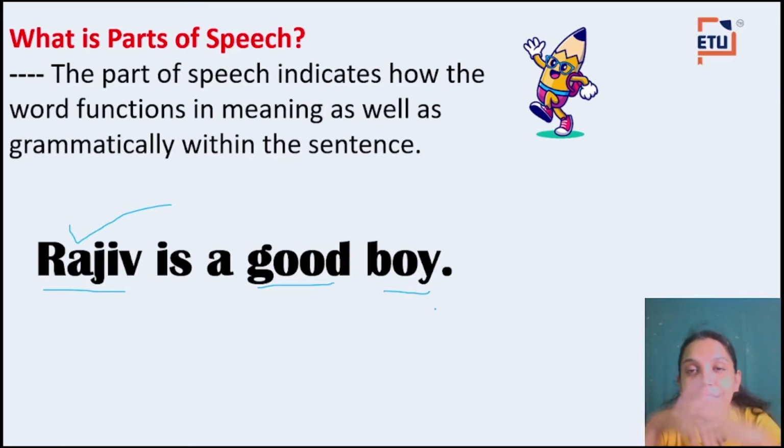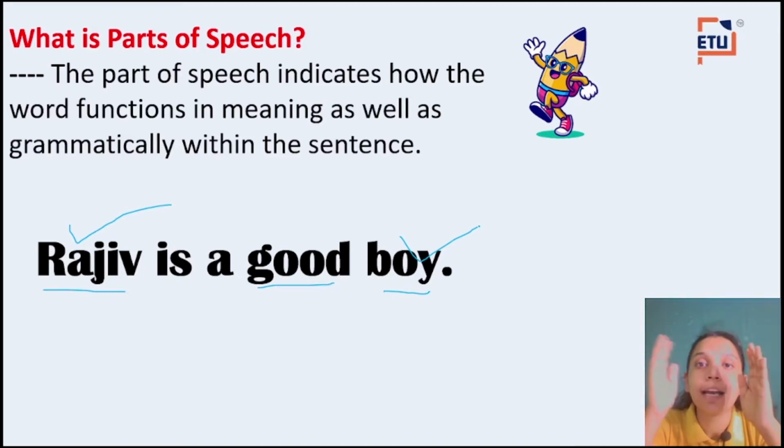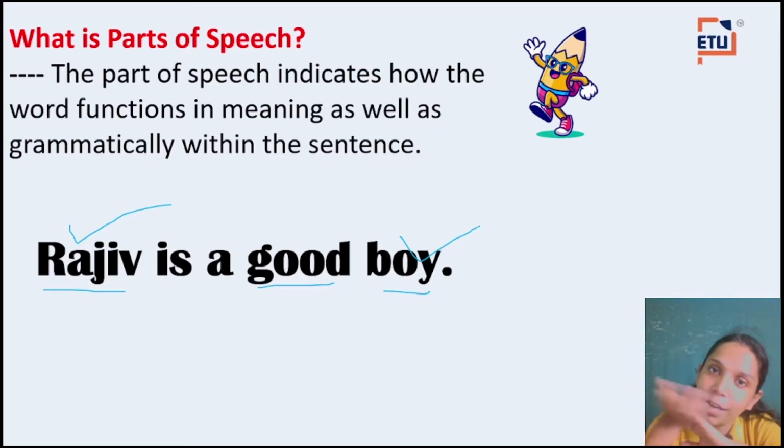So, Rajiv is a naming word, correct. Good is a describing word. Now, why is good a describing word? Which word is good describing? Good is describing the word boy. It is telling us how that boy is. He is good, right? So, good is a describing word. Now, what is boy? Boy is nothing but a naming word again.